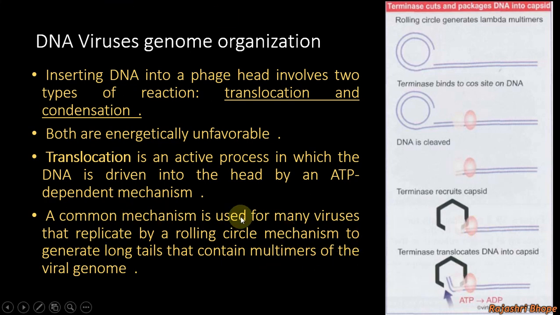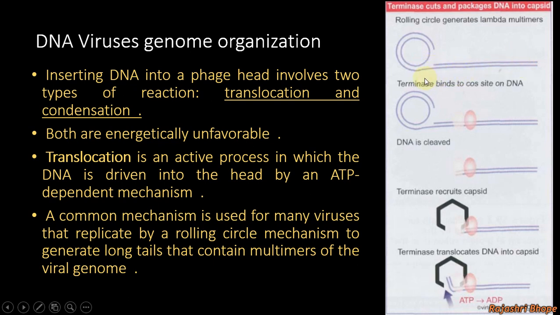The common mechanism used for many viruses that replicate by the rolling circle mechanism generates long tails that contain multimers of the virus genome. See, this is the viral genome copy which is formed. It is cut at one strand and one strand is pulled out by the enzyme.